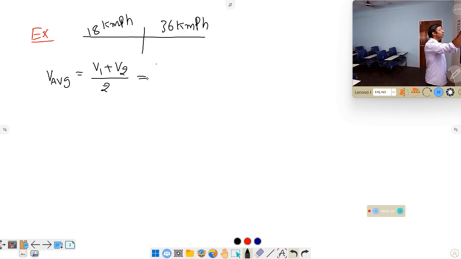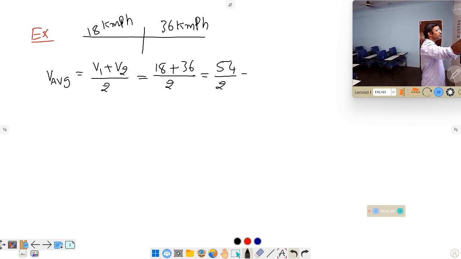Now V1, V2. What is the value of V1? 18, plus what is the value of V2? 36, by 2. How much will you get? That is nothing but 54 by 2, that is nothing but 27 km per hour.